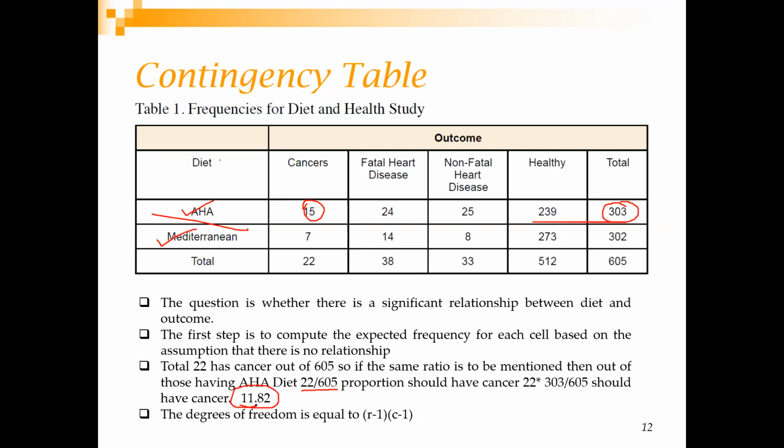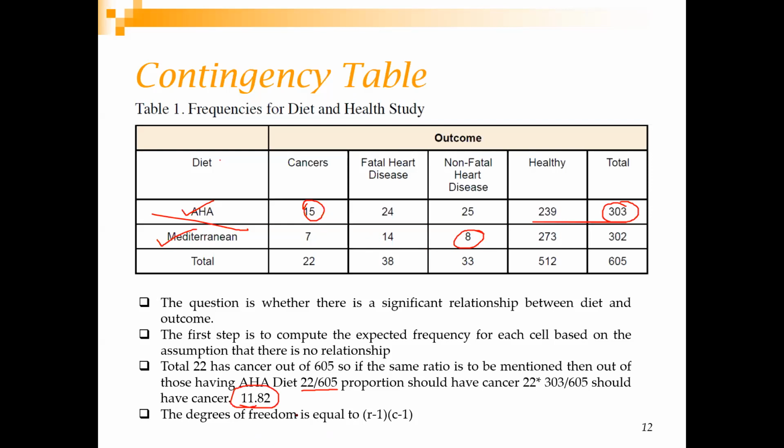Similarly, I can do this for the other cells. How will I calculate this one? It will be 38 by 605 into 303. How do I calculate this one? 33 by 605 into 303. This one is 302. Oh, this one is 33 into 302 divided by 605. Very good. So this is how you calculate the expected frequencies.